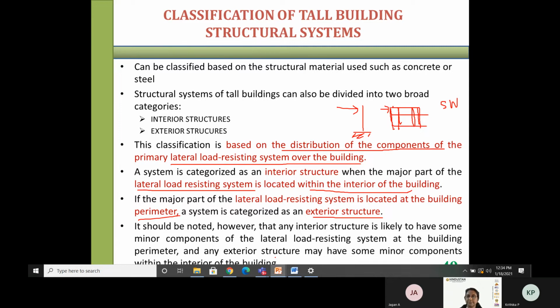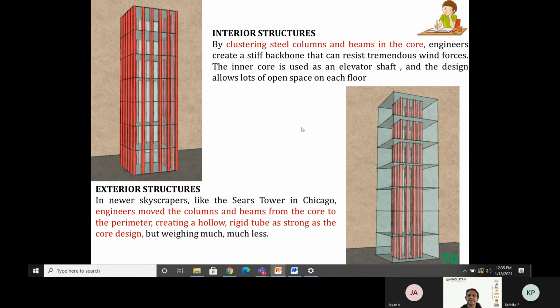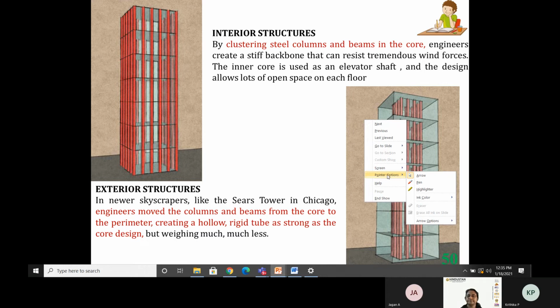Interior type of structure means the major part of the lateral load resisting systems is located at the interior of the building, whereas exterior type of structure means the major part of the load bearing members is at the perimeter, at the exterior of the building. This is the other classification of structural systems. You can see an example here.